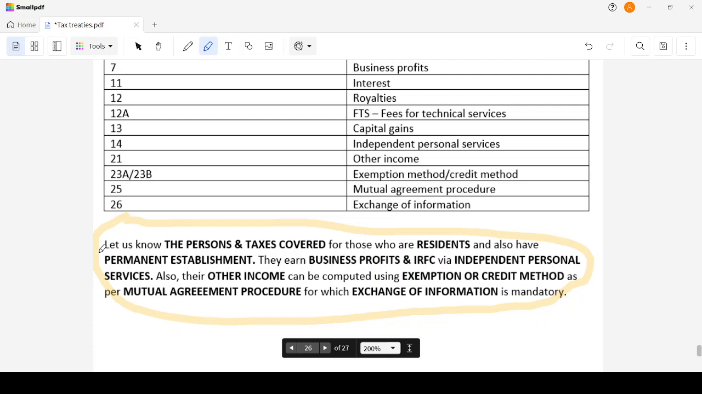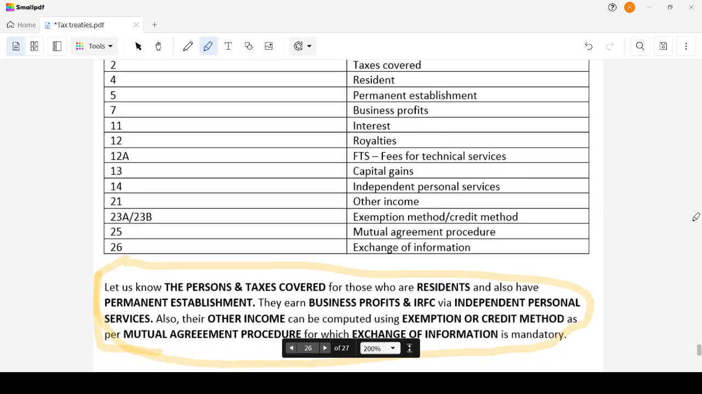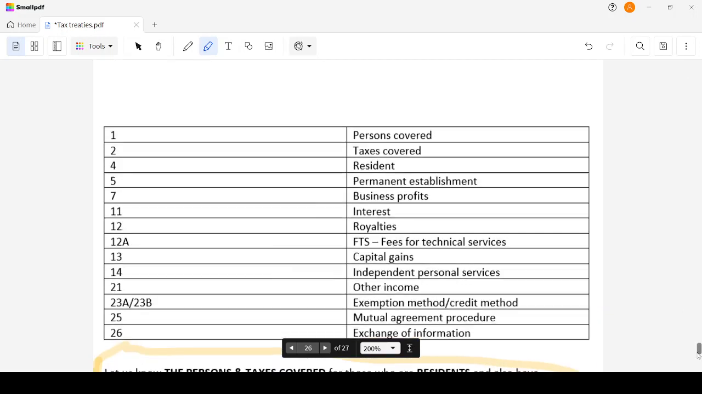This is just a mnemonic, just a sentence to remember the order of the articles. Now, these are the article numbers. Let's have a look at it once and then we will wind up the session.